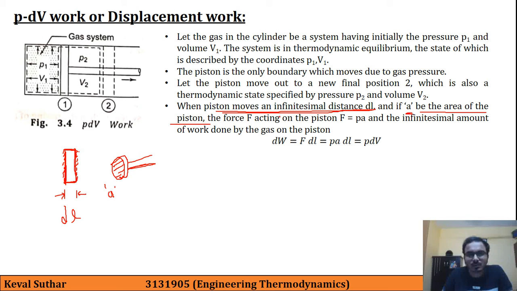So the force which is acting on the piston is given by P into A. So F is equal to P into A, and from where it is coming?